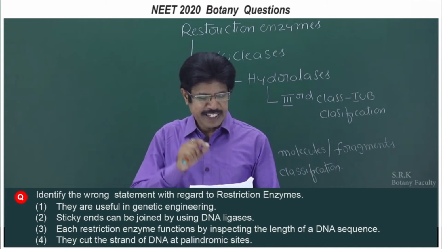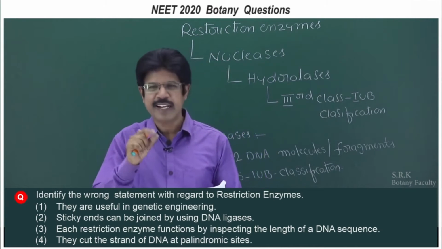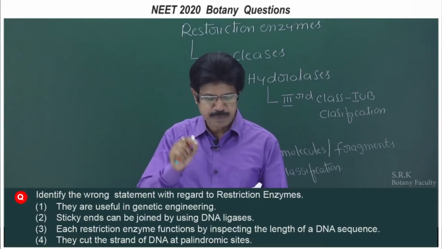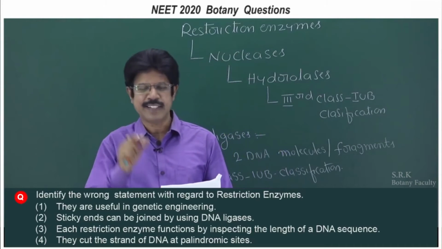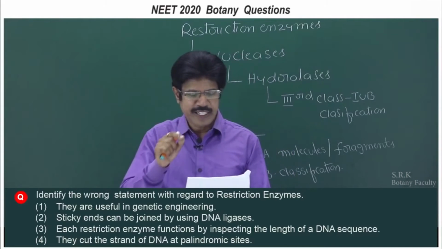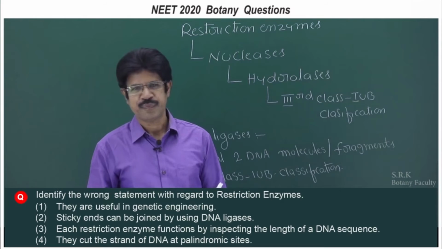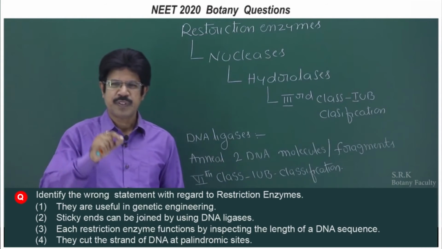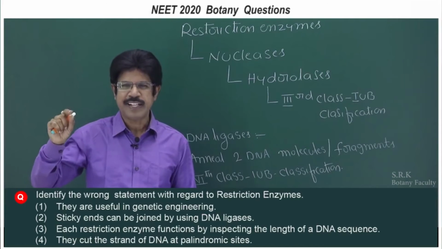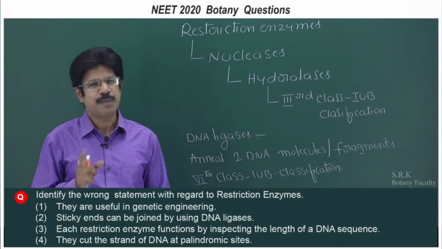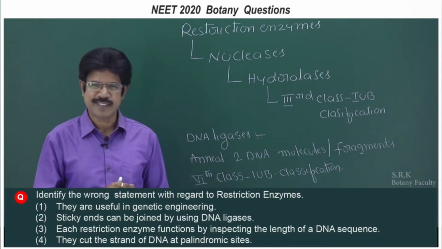Second, sticky ends can be joined by using DNA ligases. Third, each restriction enzyme functions by inspecting the length of the DNA sequence. And fourth, they cut the strand of DNA at a palindromic site. A restriction enzyme belongs to the enzyme group that is nucleases, a large class of enzymes that belongs to hydrolases.